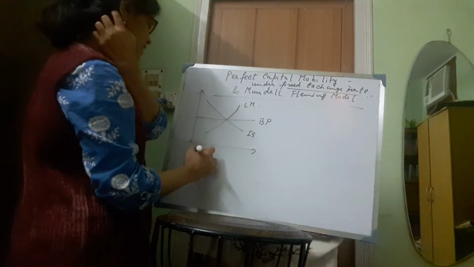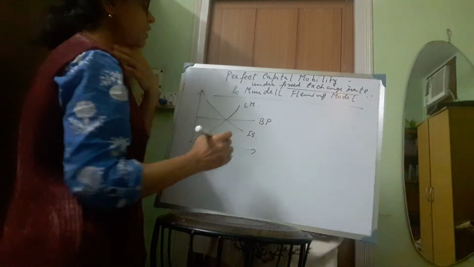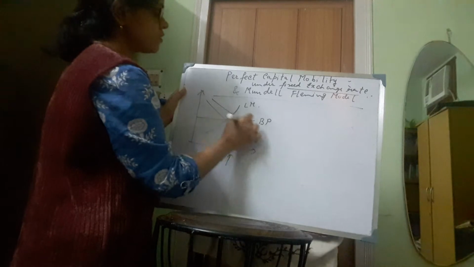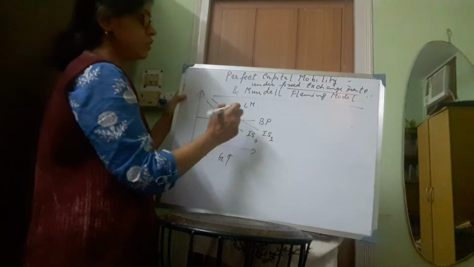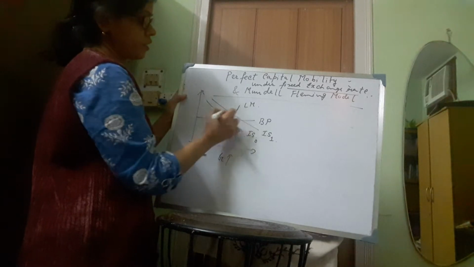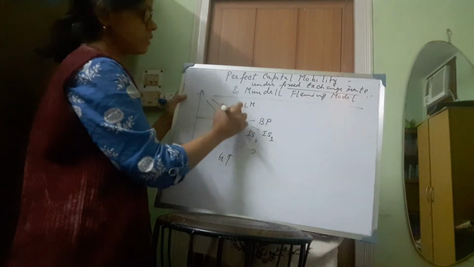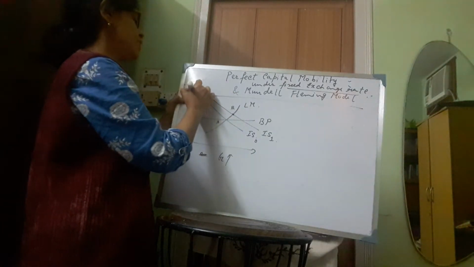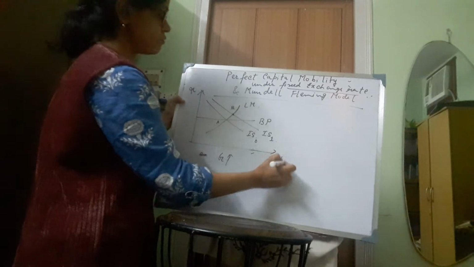Now we are taking an expansionary fiscal policy. So G is increasing here. Because of the expansionary fiscal policy, IS0 will shift to IS1. So we will be here, moving from point A to point B. At point B, the rate of interest is high. Along the vertical axis we are measuring R, and along the horizontal axis we are measuring Y.